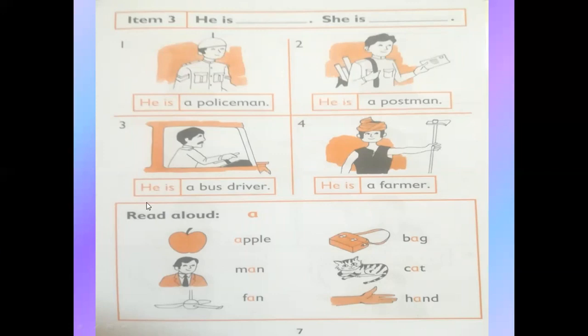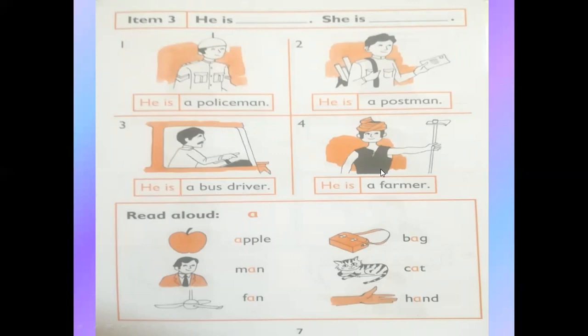Now in this picture, number 3, he is a bus driver. What he is doing, you can see in this picture: he is driving a bus. So we can say he is a bus driver. He is a man, not a girl or woman. That's why we will use "he" here.